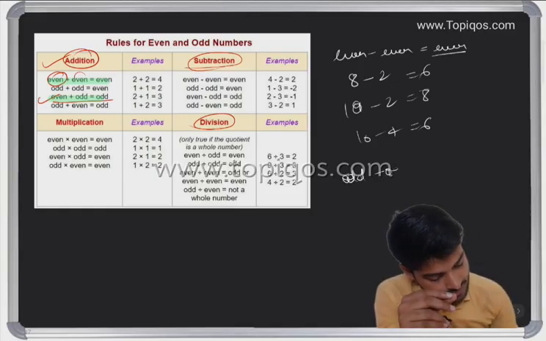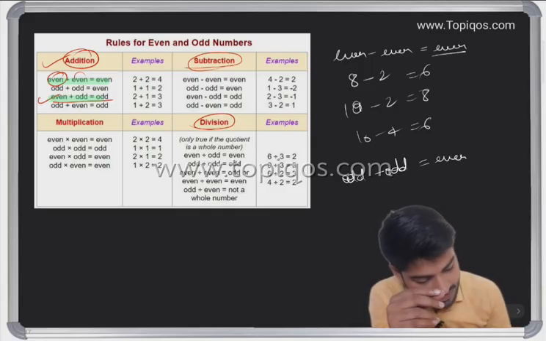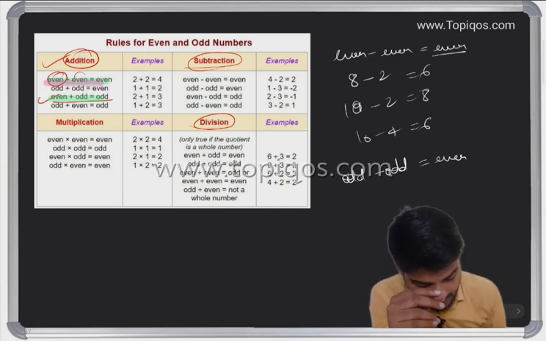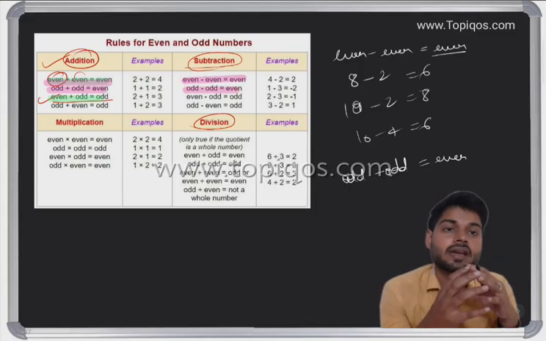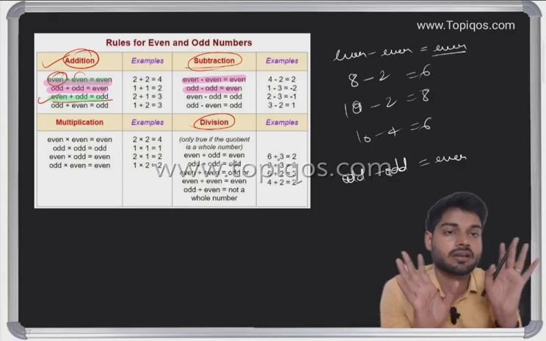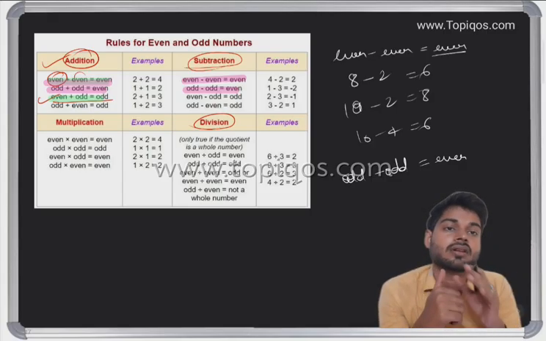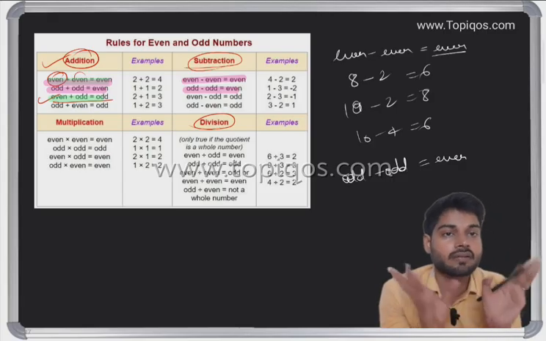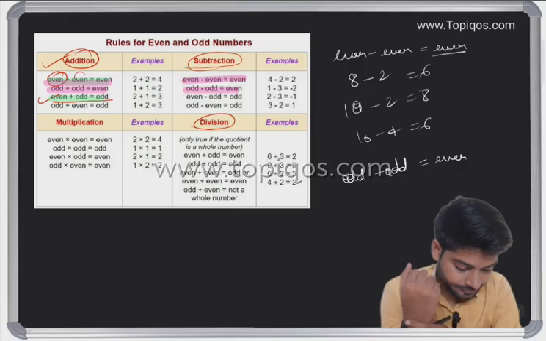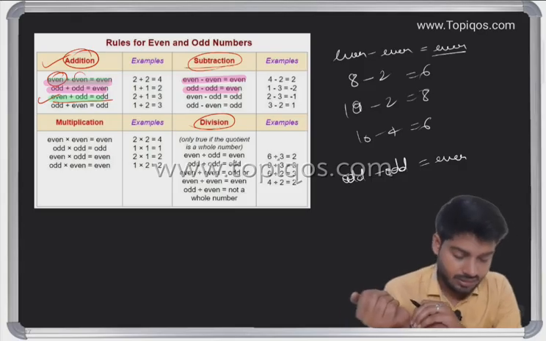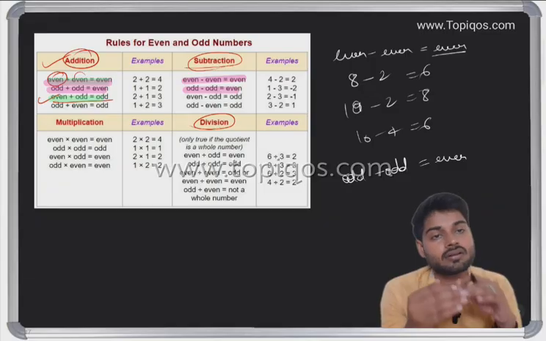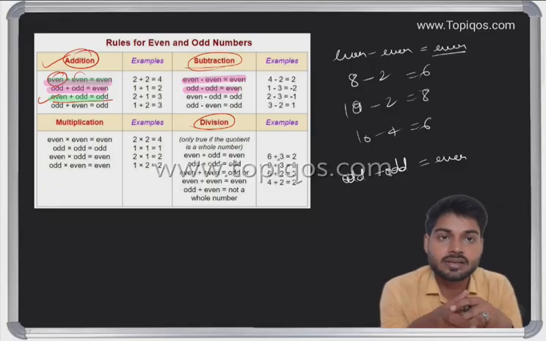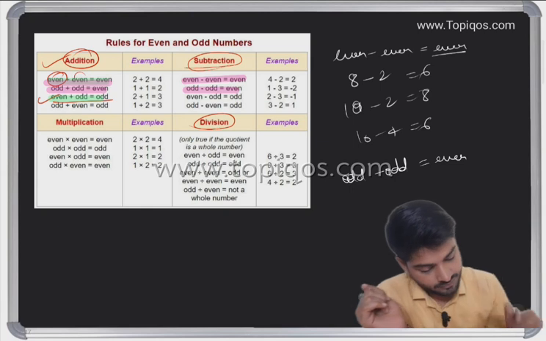Odd minus odd is going to be even. So if we add or subtract odd from odd, there would be even. Even from even is again even. Even and odd is always odd, whether we are subtracting or adding.